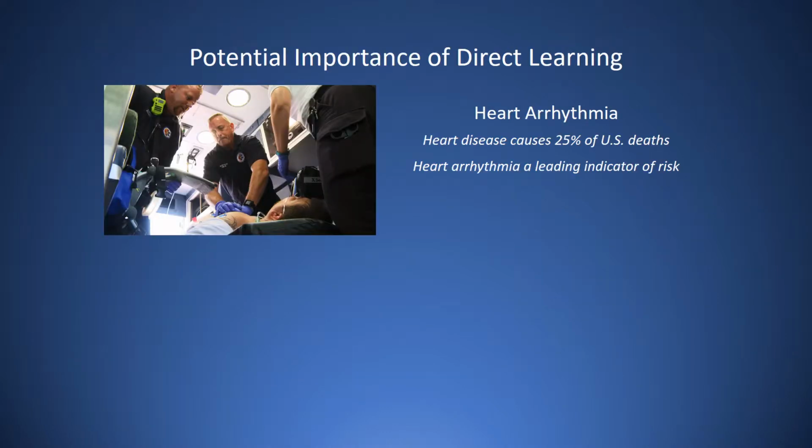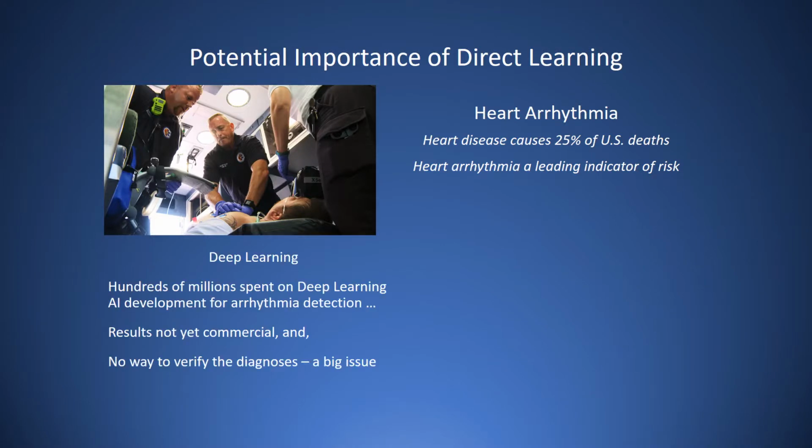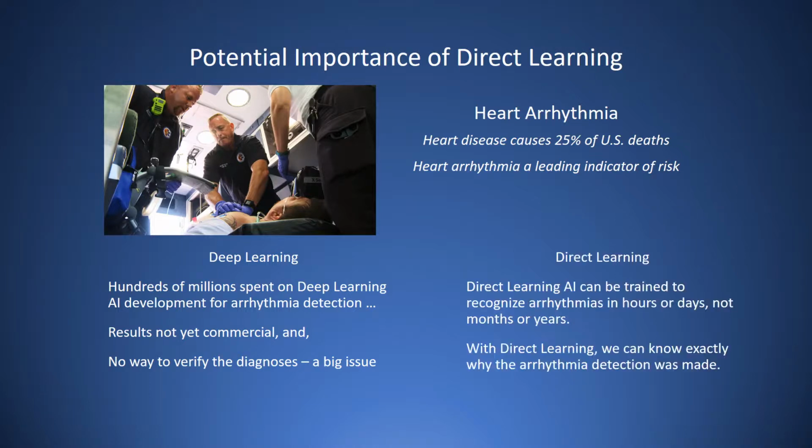Heart disease causes 25% of deaths in the U.S. every year. Heart arrhythmias are leading indicators of heart disease. Hundreds of millions of dollars have been invested in developing deep learning artificial intelligence that can reliably detect heart arrhythmia. While advances have been made, progress has been slower than expected, and there is the serious problem that deep learning cannot tell us why it has made a diagnosis.